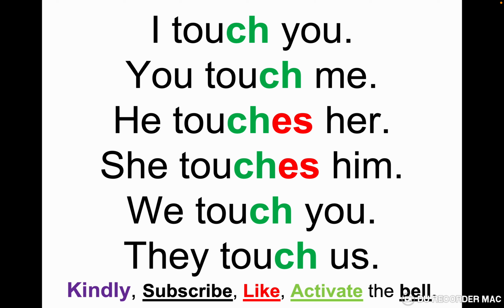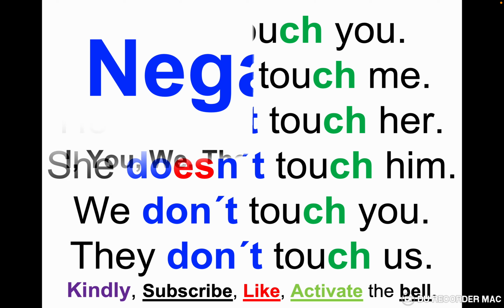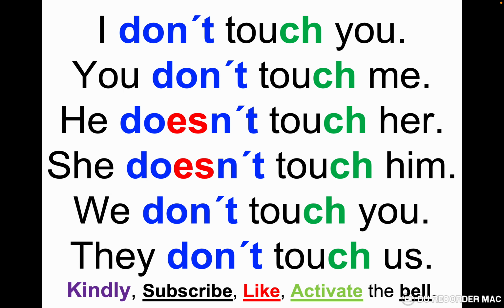As you see, I touch, you touch, we touch, they touch. The verb doesn't change, but with he and she, we add es to the verb. He touches, she touches. Let's see the negative form. I don't touch you. You don't touch me. He doesn't touch her. She doesn't touch him. We don't touch you. They don't touch us.